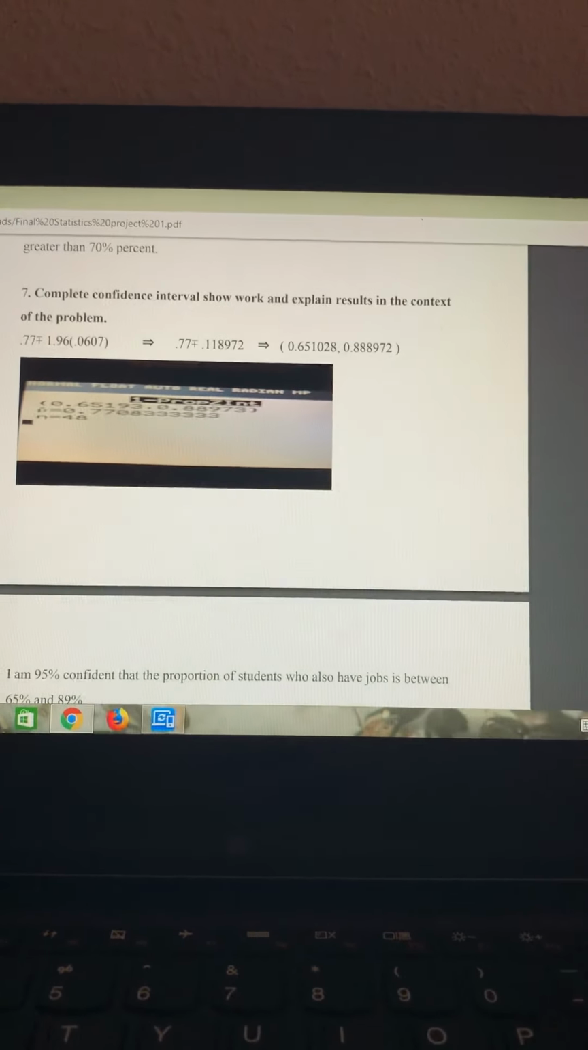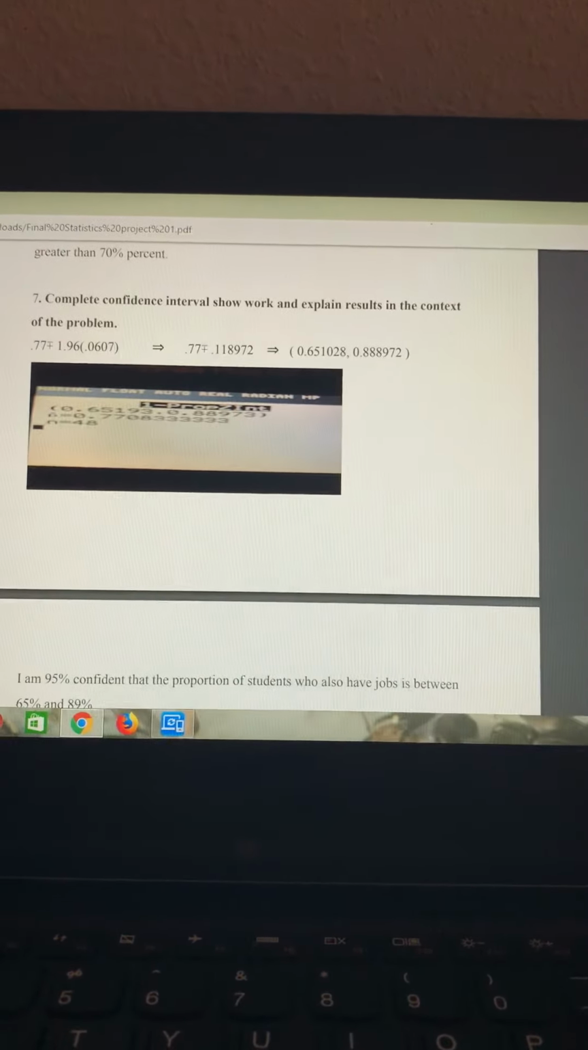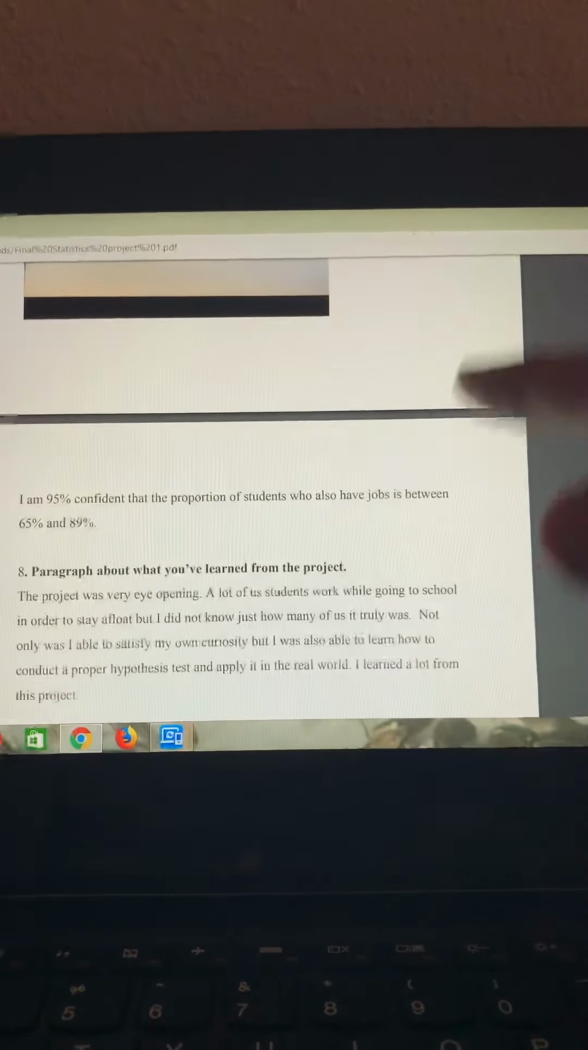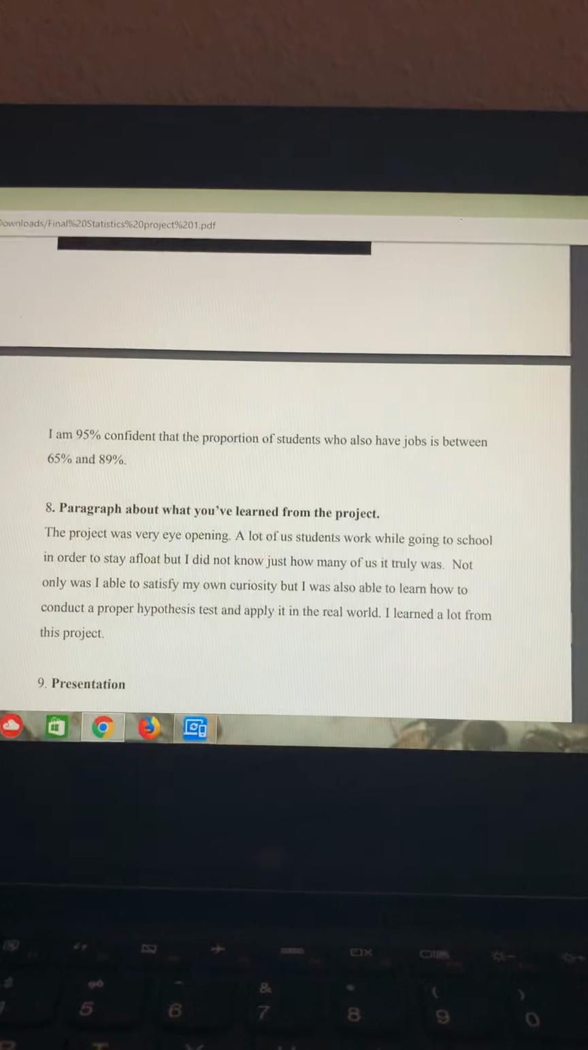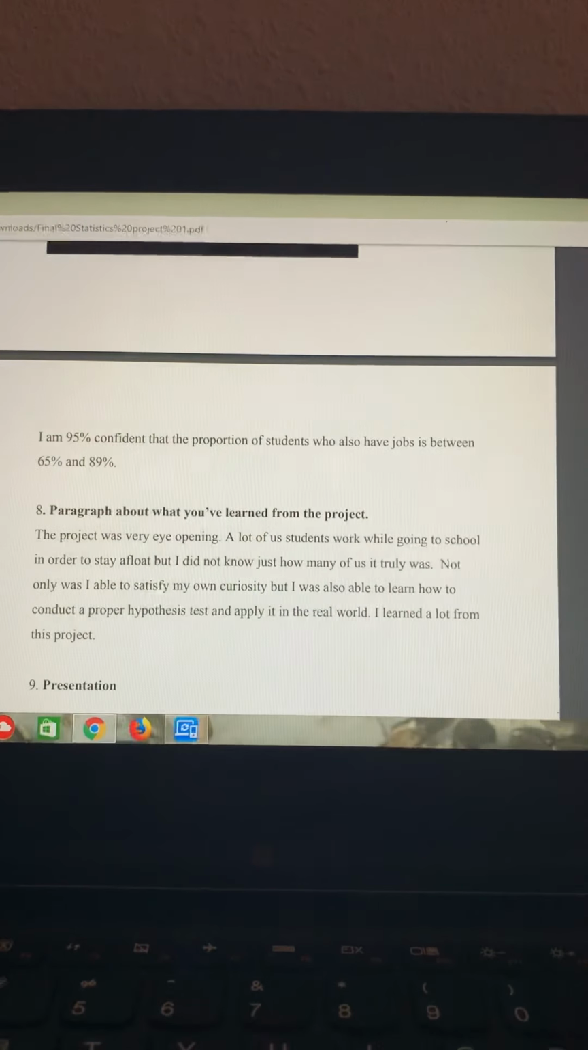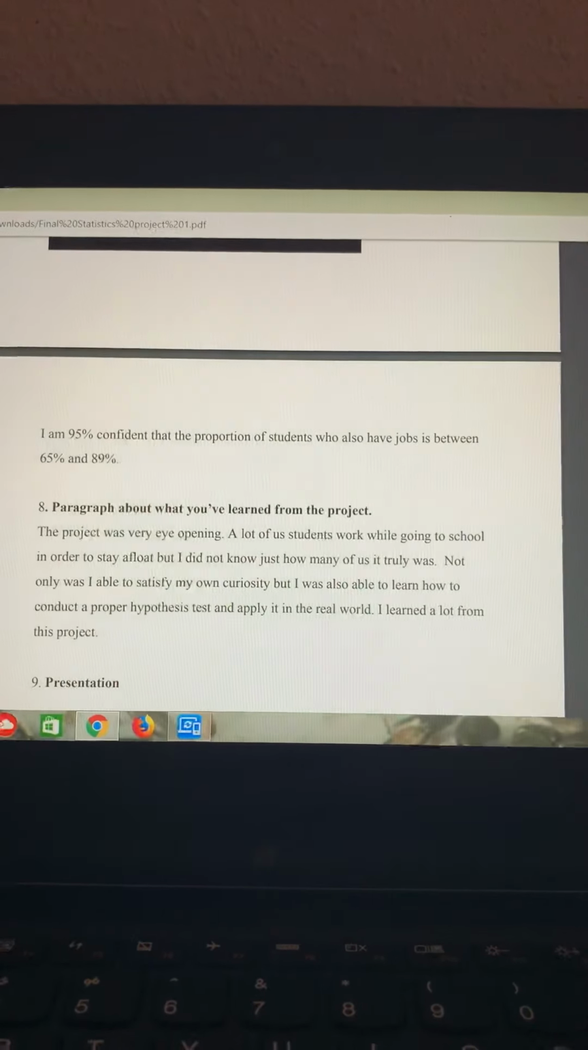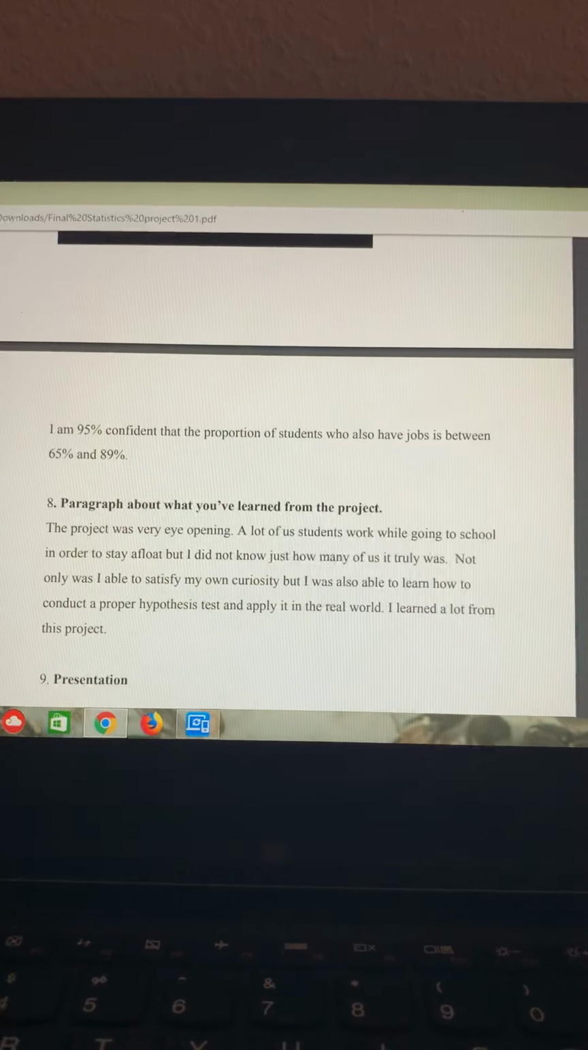So this is the confidence interval, as you can see. So I am 95% confident that the proportion of students who work while going to school is between 65 and 89%.